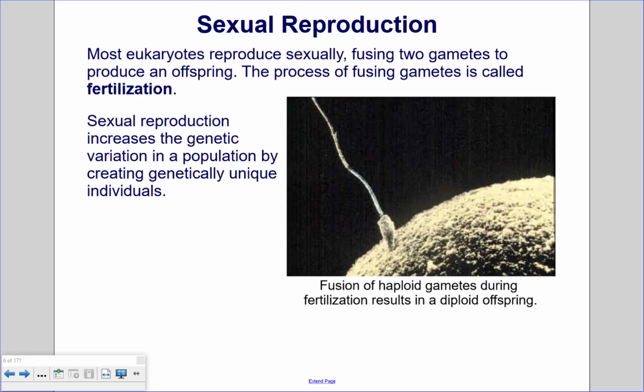Mendelian genetics occurs in organisms that sexually reproduce. Most eukaryotes reproduce sexually, fusing two gametes to produce an offspring. The process of fusing two gametes is called fertilization. Sexual reproduction increases the genetic variation in a population by creating genetically unique individuals. In this diagram, we see the fusion of two gametes.